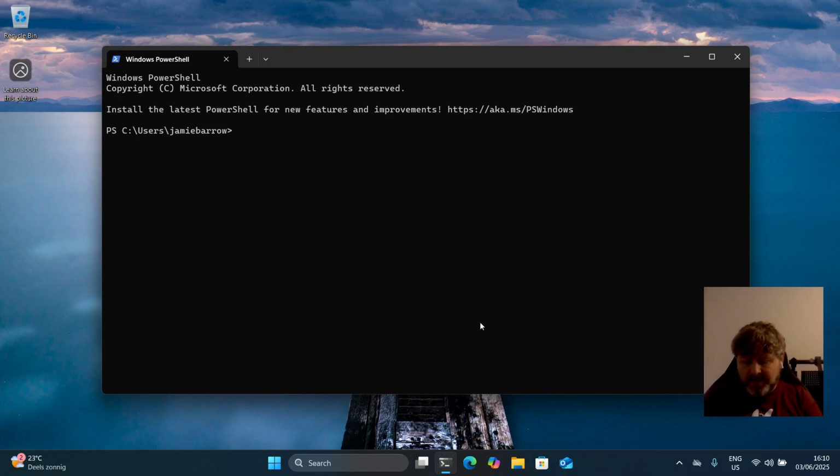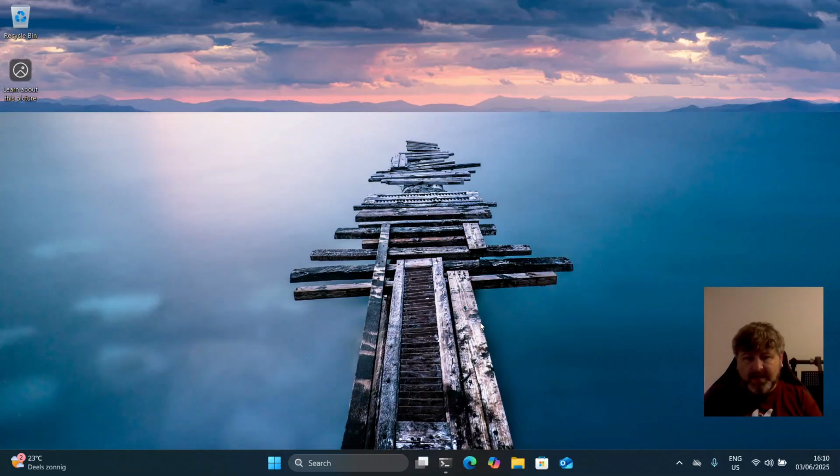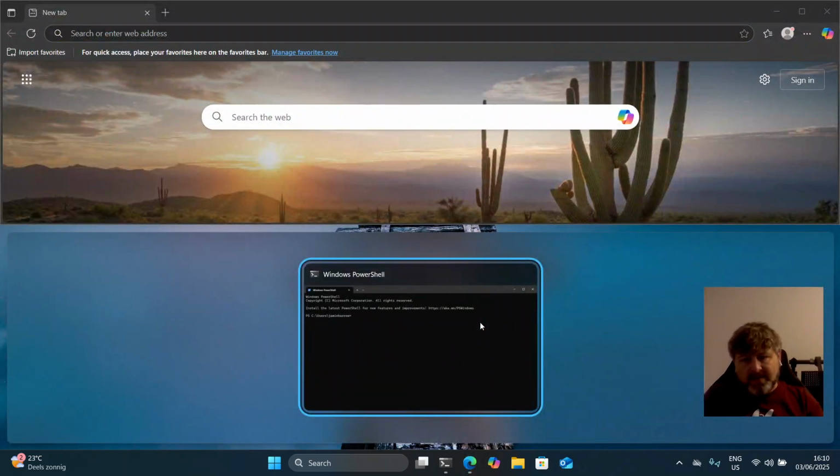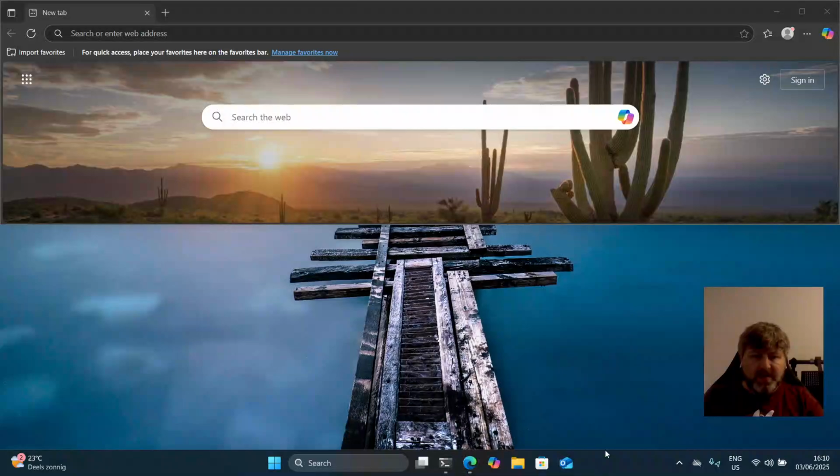So if I press Windows key 1 again, it minimizes. If I press Windows key 2, it goes to Edge. And you can then customize this to your heart's content.